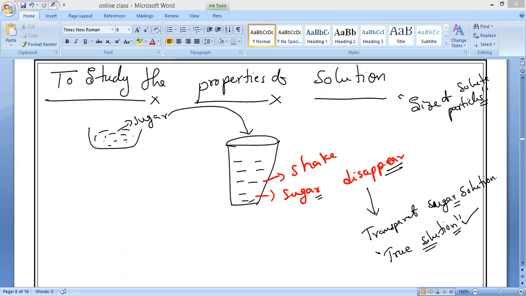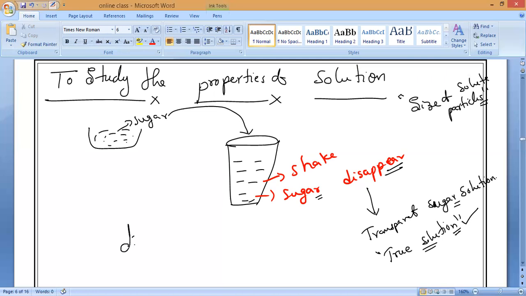So remember, even though the sugar has dissolved, the sugar particles cannot be seen because they are extremely small. We would need more powerful microscopes to see the sugar between the particles. Because it is transparent, we cannot see it. So the dissolved sugar particles cannot be seen even with a microscope.